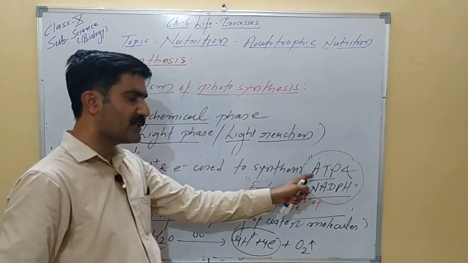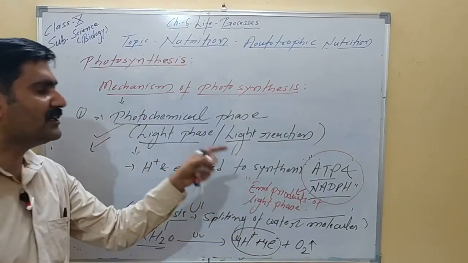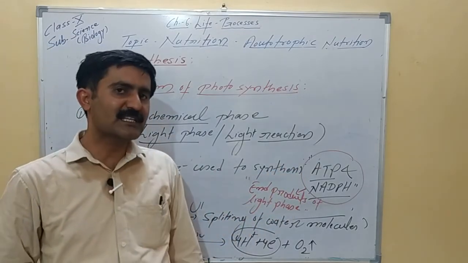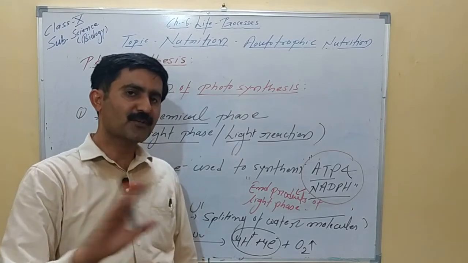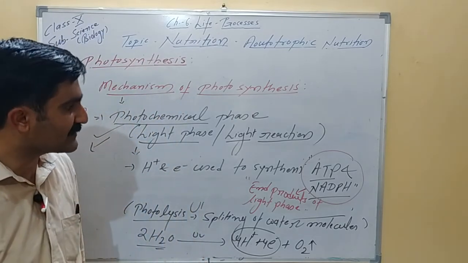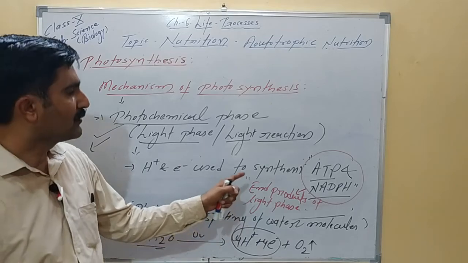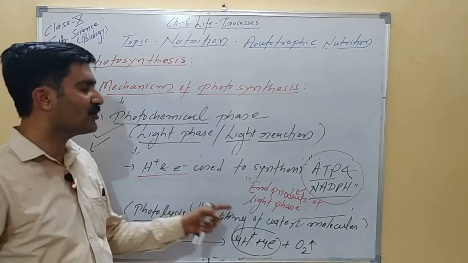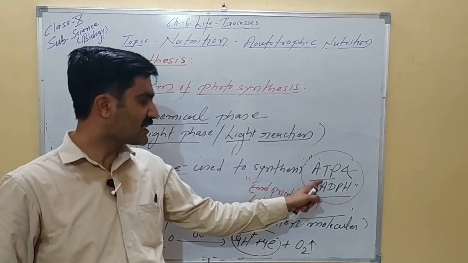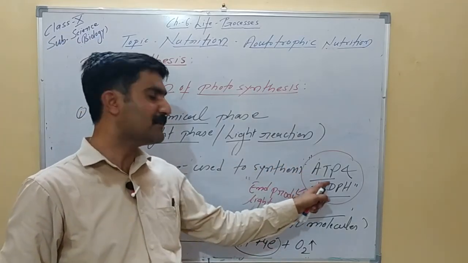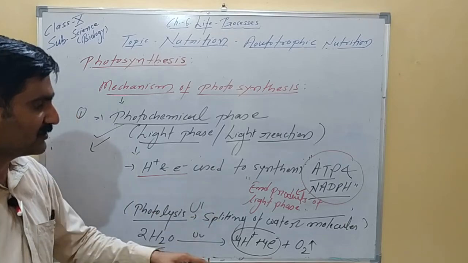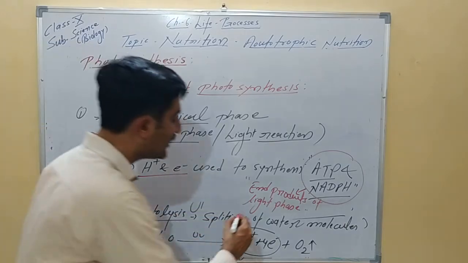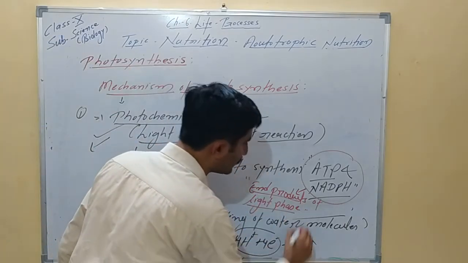ATP is the energy currency and it is produced by phosphorylation of ADP. We are not going to detail what phosphorylation is, but please keep in mind that energy present in proton and electron is used to synthesize ATP and NADPH, and ATP and NADPH are the end products of the light phase or the light reaction.